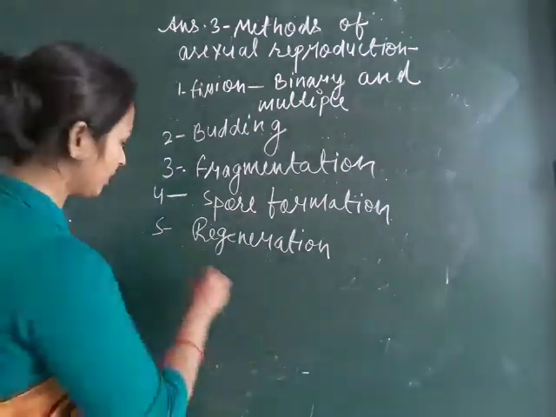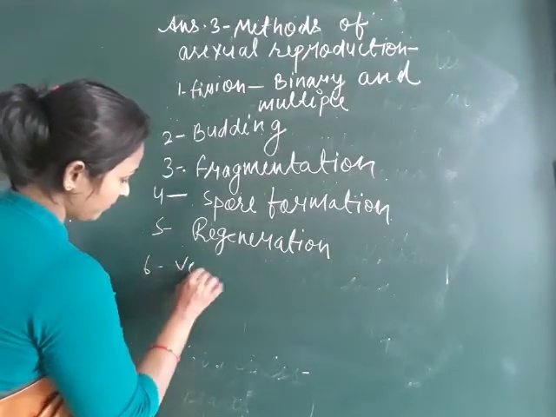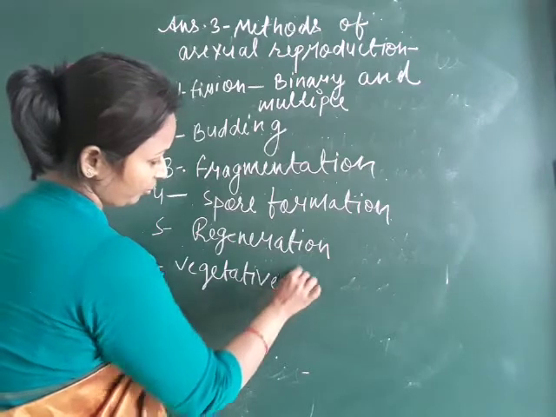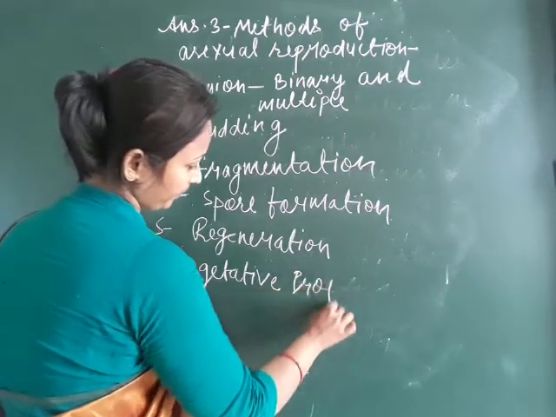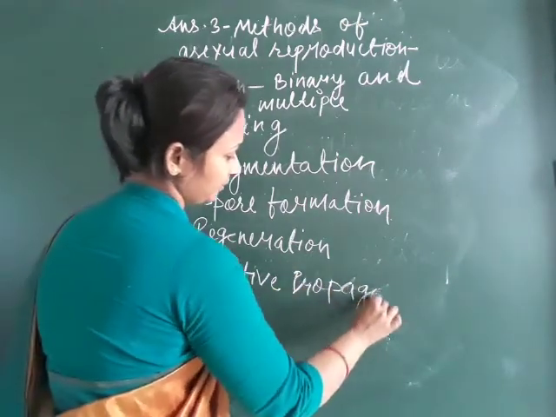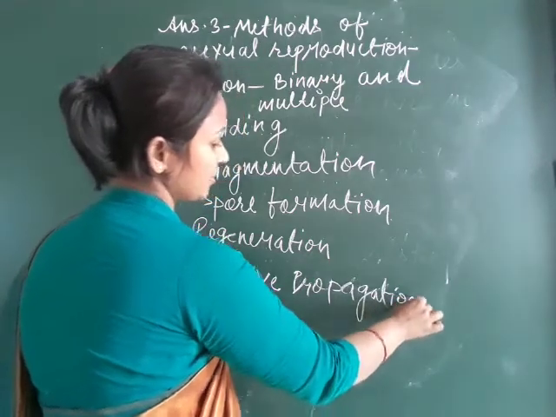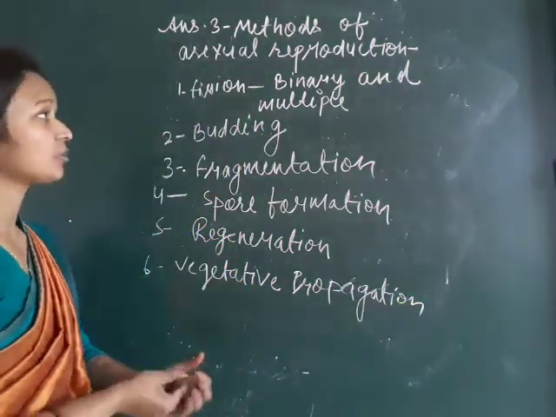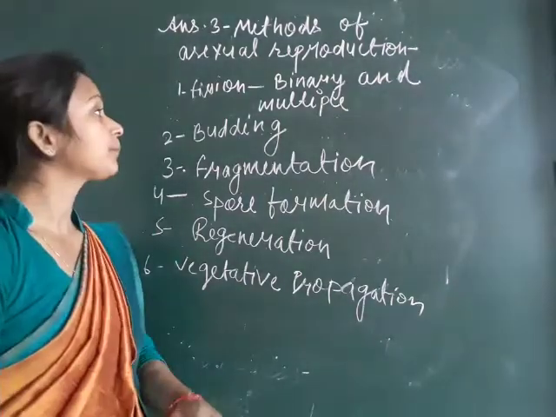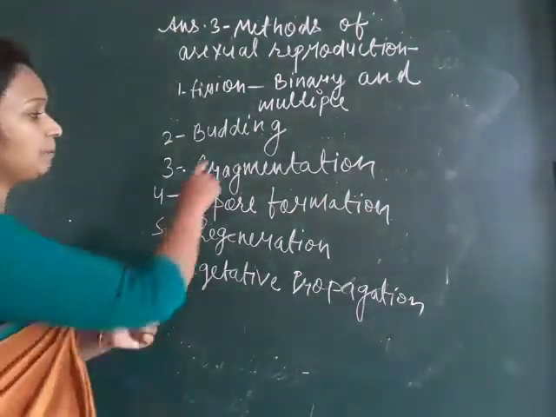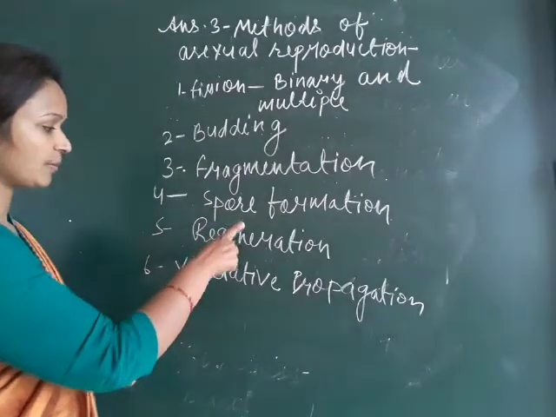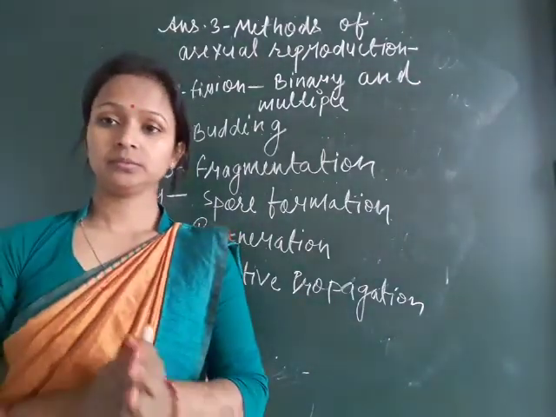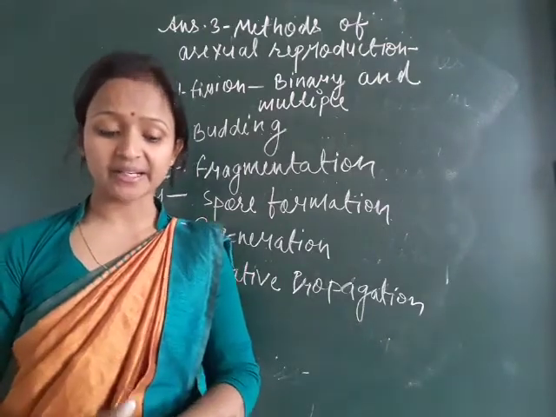Vegetative propagation. These are the methods of asexual reproduction: fission, binary and multiple, budding, fragmentation, spore formation, regeneration and vegetative propagation. In this you have to write each one in detail.